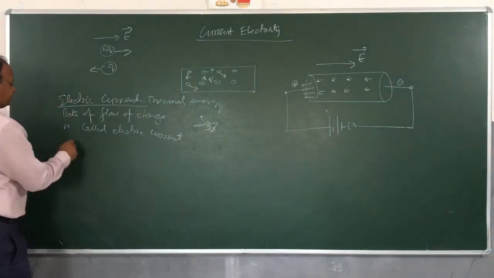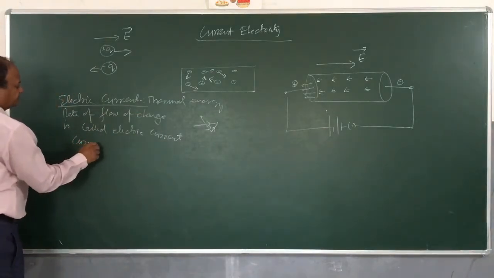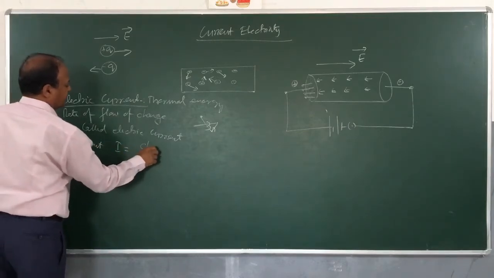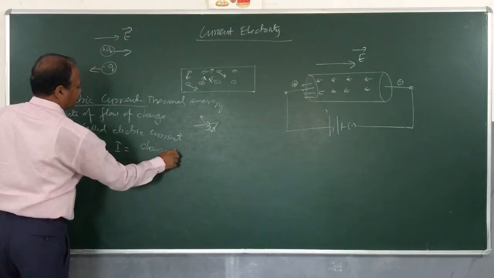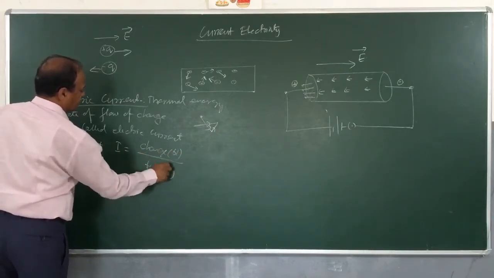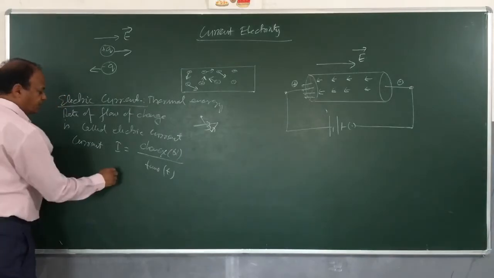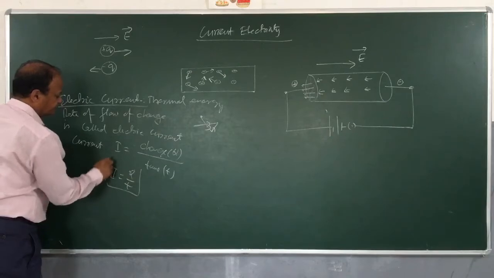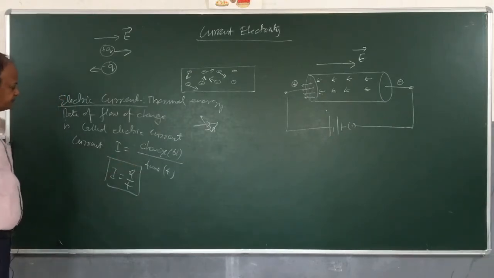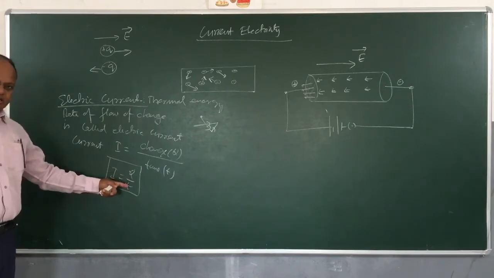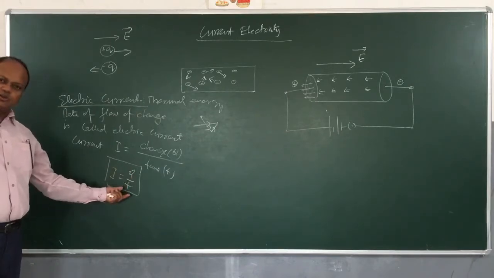So we can say current I is equal to charge Q divided by time T, and here we generate a formula I equals Q by T. Children, actually Q by T, Q is the total charge and T the total time.